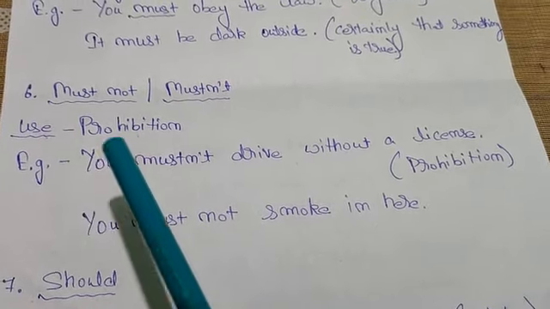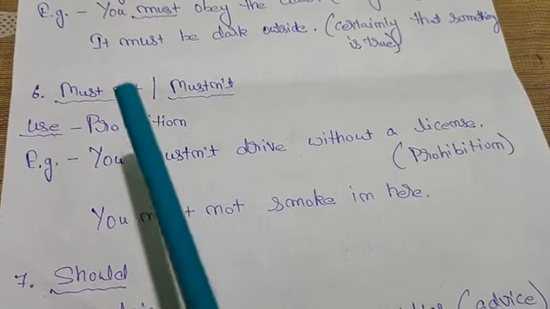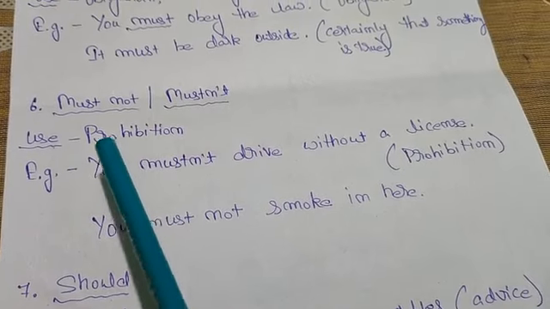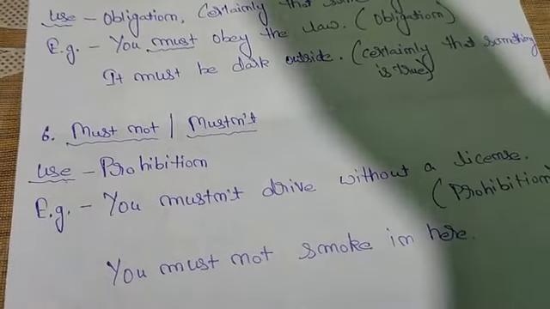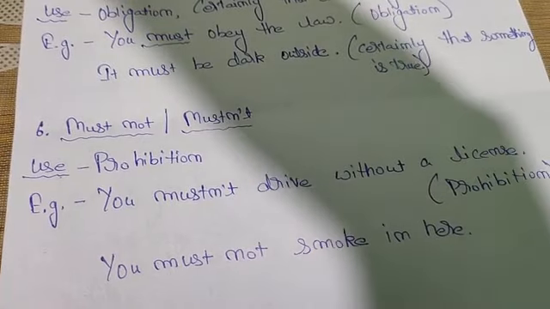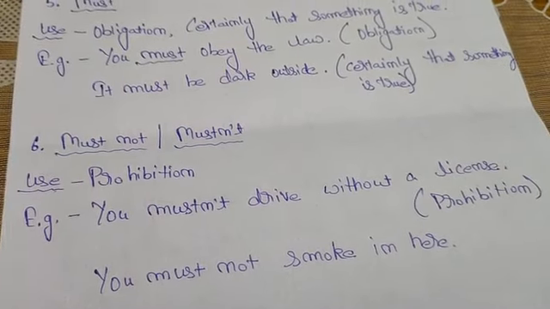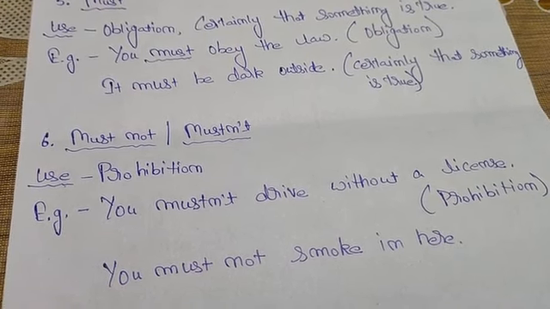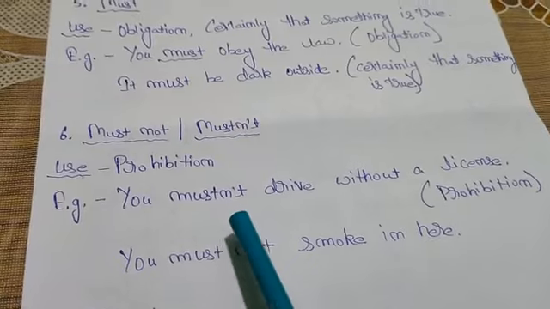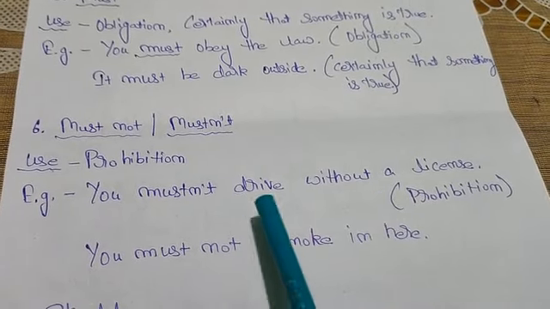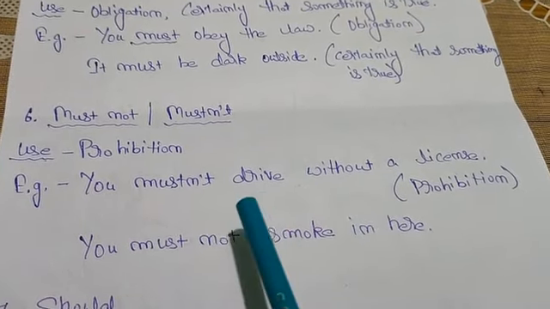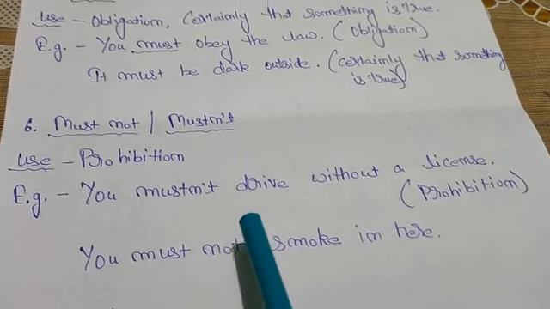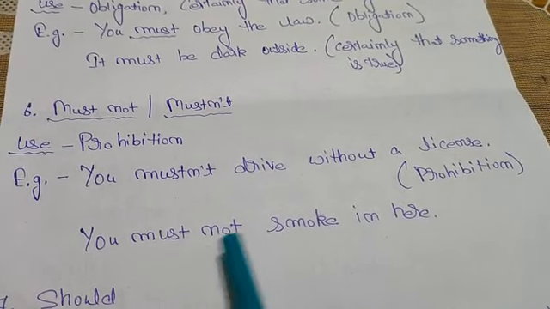Now let's talk about must not. You can write it this way or this way also. Both are correct. When we talk about prohibition, then we will use must not. Prohibition means the action of stopping something being used, especially by law. For example, you must not drive without a license. This one is a prohibition, that you cannot drive without a license. Now come to the second example. You must not smoke in here.